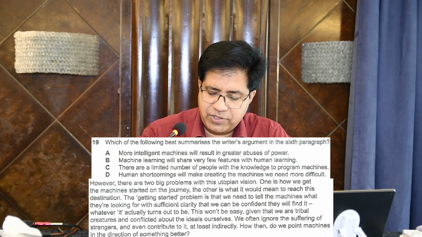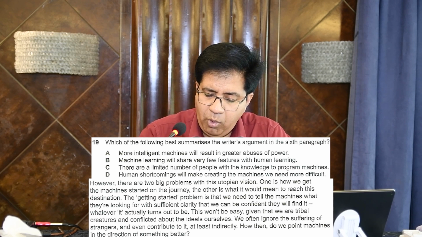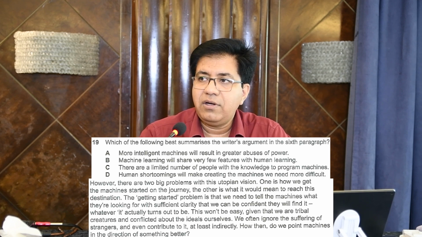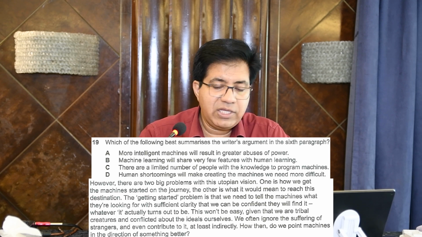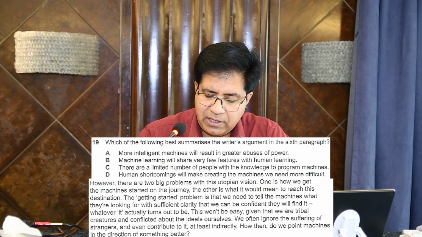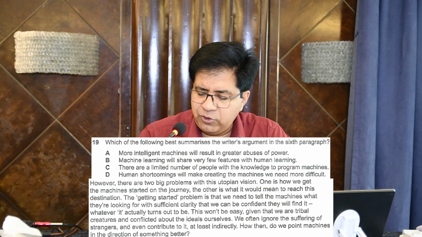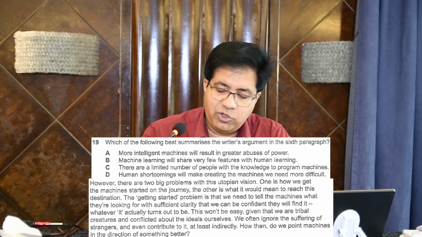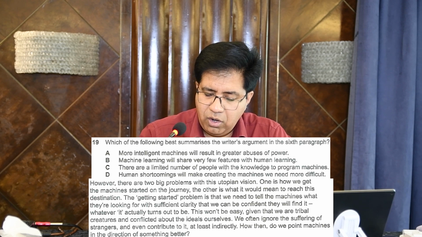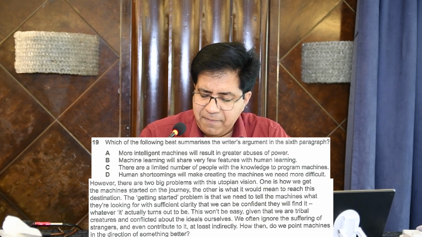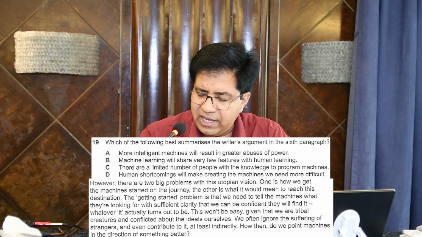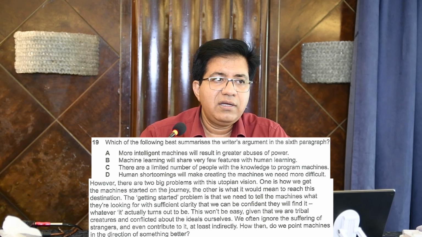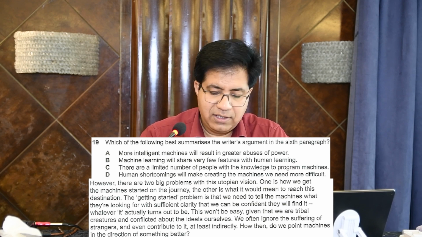Now please come to options. Option A, more intelligent machines will result in greater abuses of power. Not at all. Abuse of power is not mentioned. Option B, machine learning will share very few features with human learning. They didn't mention anything about machine learning, human learning. B is wrong. Option C, there are a limited number of people with the knowledge to program machines. Limited number of people. There is no mention. They didn't say experts are limited, right?